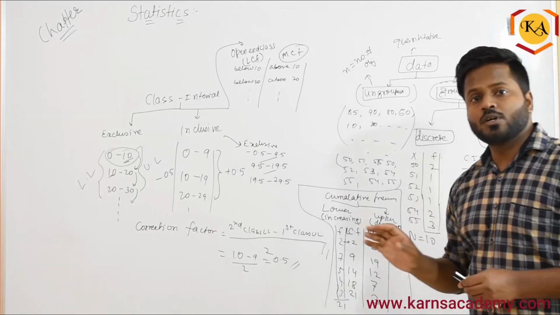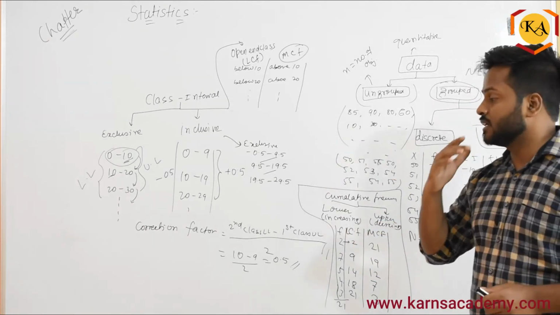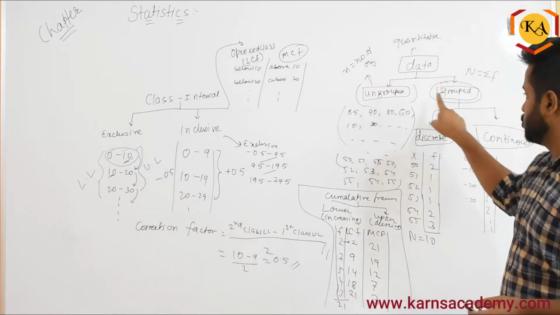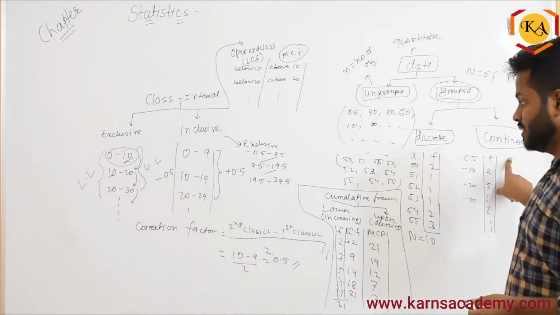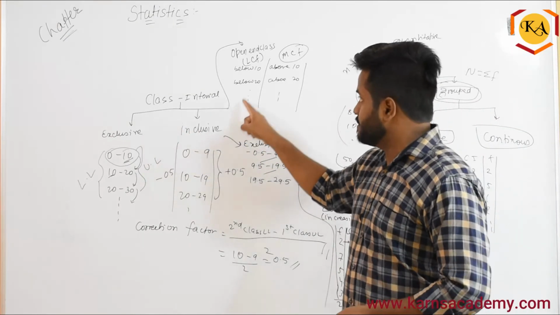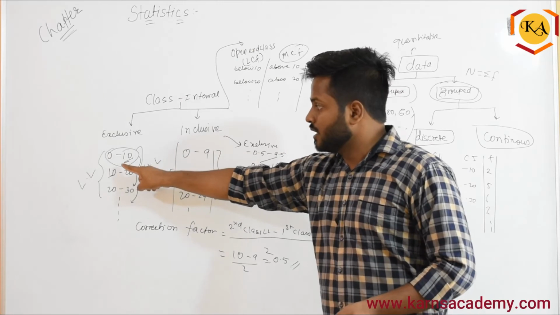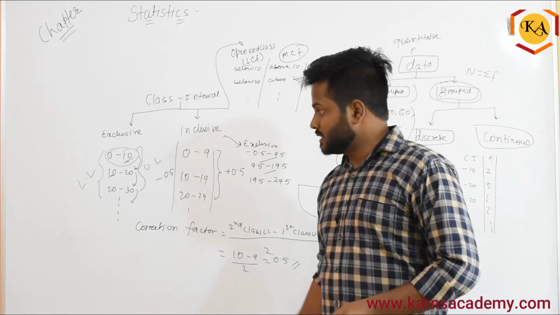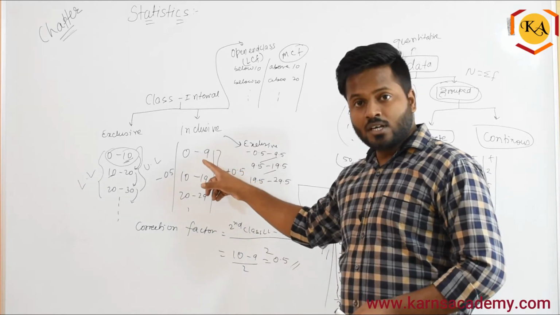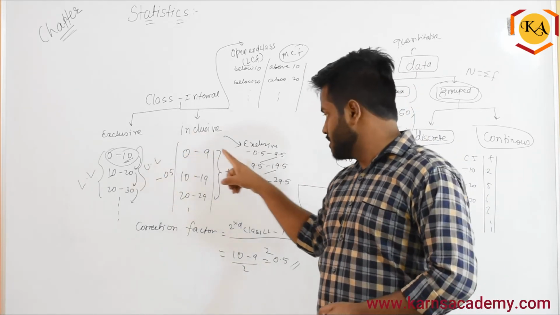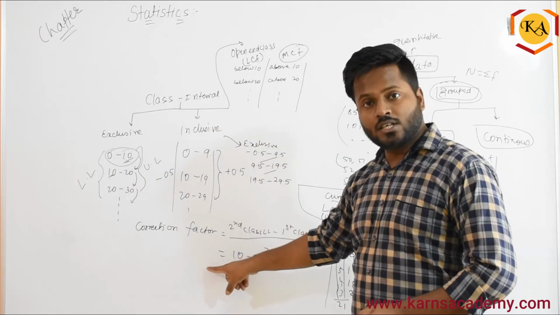I hope you remember what and all we have studied. Let me just recap everything. We have studied the different types of data, that is ungrouped and grouped. In grouped we have discrete and continuous. Then in continuous we have a class interval. We studied the 3 different types of class interval. Exclusive, where the upper limit is not included in the class. Then we studied inclusive, where both are included, but whenever there is inclusive we have to convert into exclusive. To convert this we have studied the correction factor.